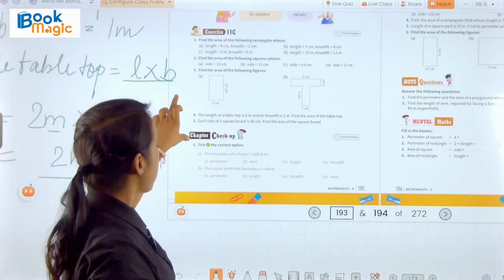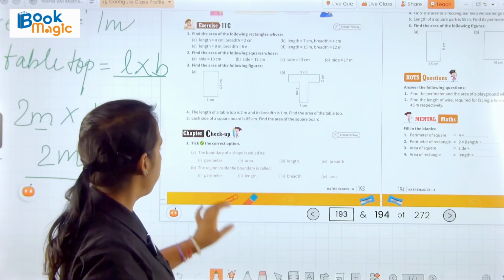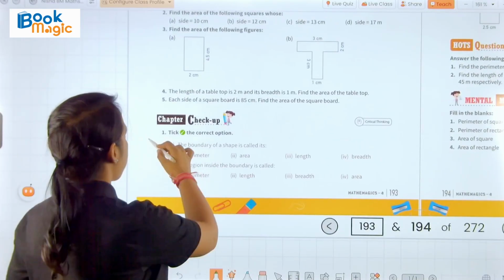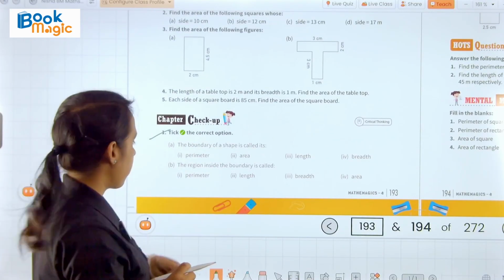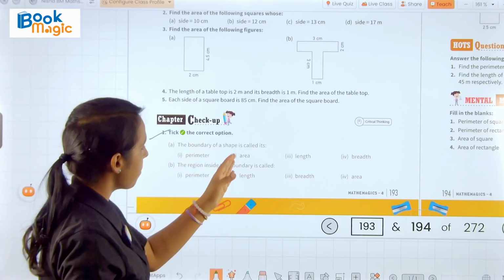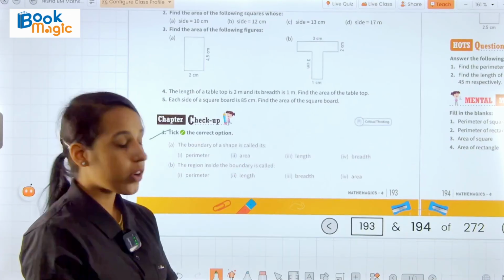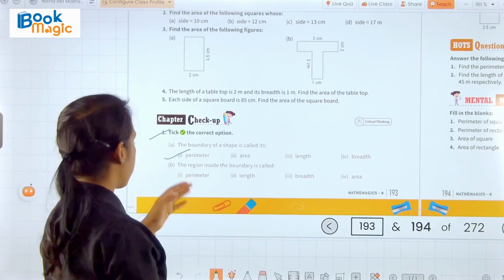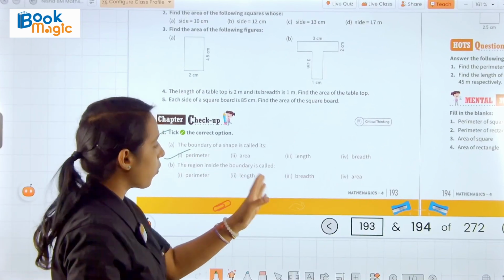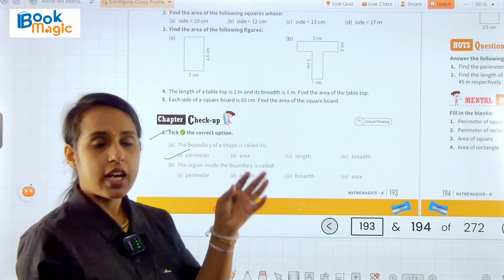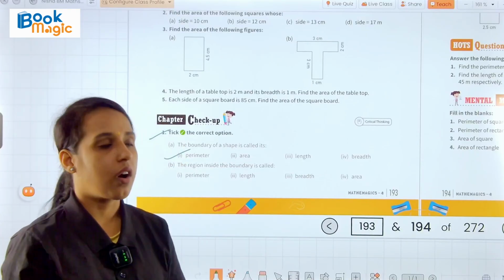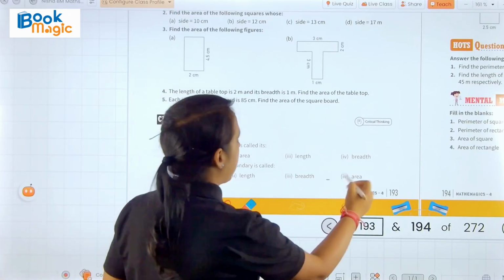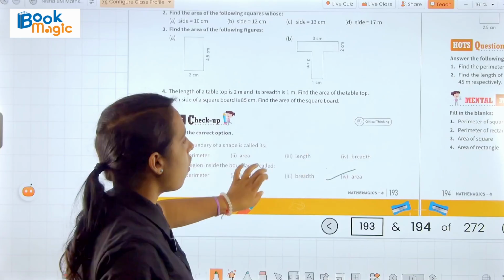Okay, now we have chapter checkup here. First question is pick the correct option, and first one is the boundary of a shape is called. We have read about what we call the boundary of a shape. Perimeter. Very good. Now the region inside the boundary is called, the region inside the boundary, what do we call it? Area. Very good.